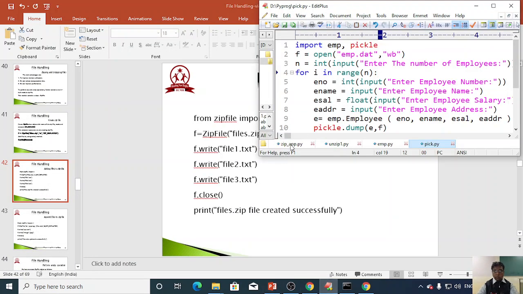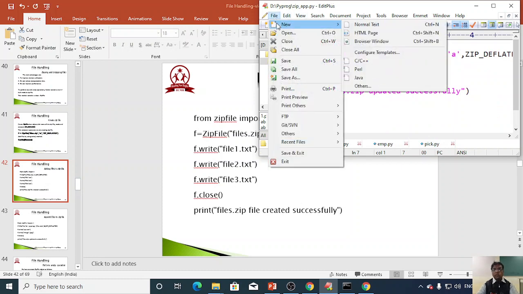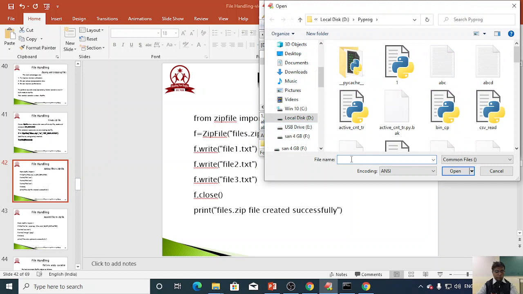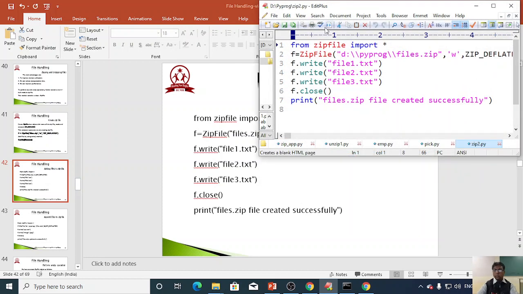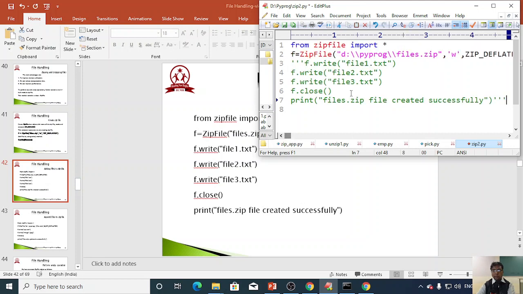Okay, so we will open the file. I have already typed this particular program for you. From zipfile import star, then the ZipFile call. Here I have given the full path, where to create this files.zip. I'll just make the comment over here on all the lines, so that I can execute only this particular portion.